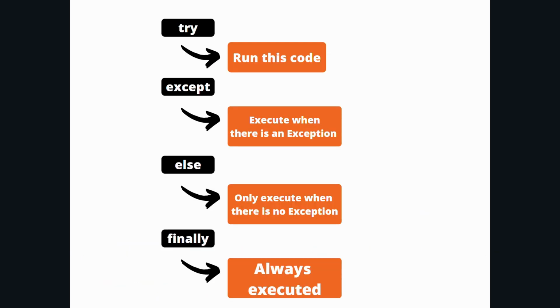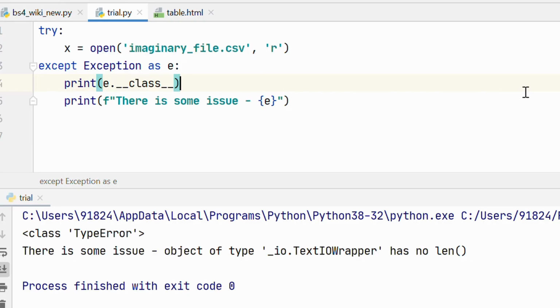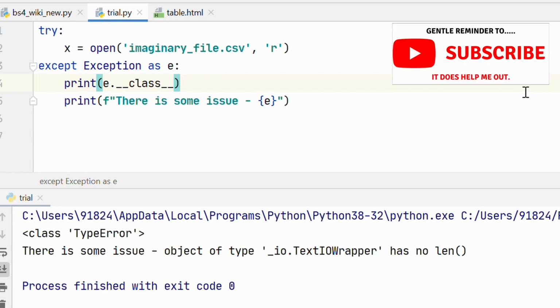Now apart from try and except, you can also add else and finally blocks into your error handling code. What they basically do is support the error handling with try and except. For example, the else block is only going to be executed when there is no exception. Basically, if the code runs fine, the code inside the else block is going to execute. However, if there was an exception, that code is not going to be executed. Finally, the finally block is always executed. Let's try to implement the else and finally blocks here in this code and make it work. So we are trying to open a file, imaginaryfile.csv.